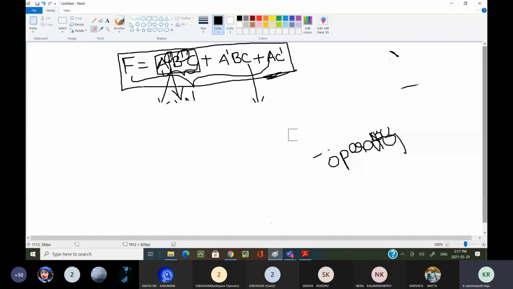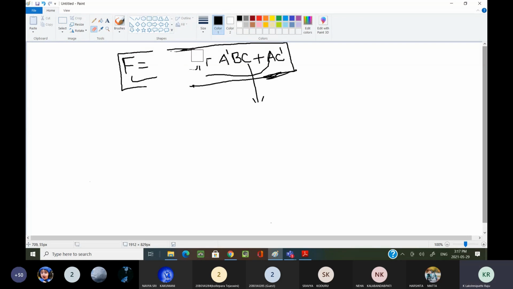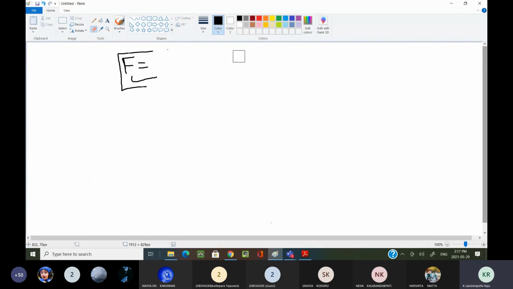Now this is the Boolean function. Here we have to understand the introduction I have explained. Just wait, I can erase this expression and write it once again. I hope you are writing the running notes. I don't know how many people are writing them, but it is better to write these running notes. That will help.